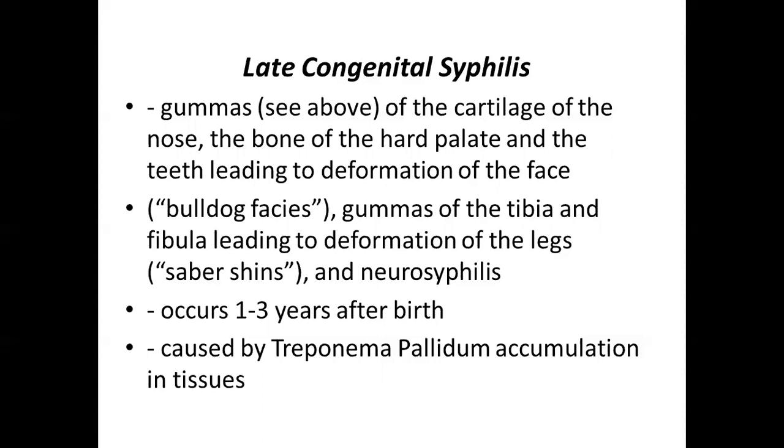So Saber shins is about having the face abnormality like a bulldog, at the same time having deformity of the legs. Then occurs 1 to 3 years after birth, caused by Treponema pallidum accumulation in tissues.